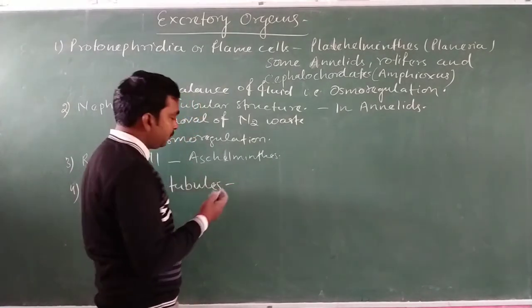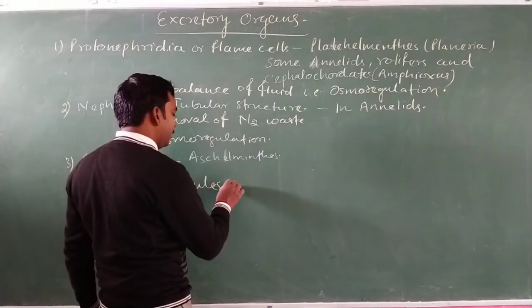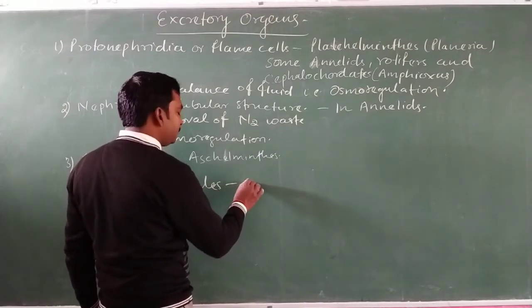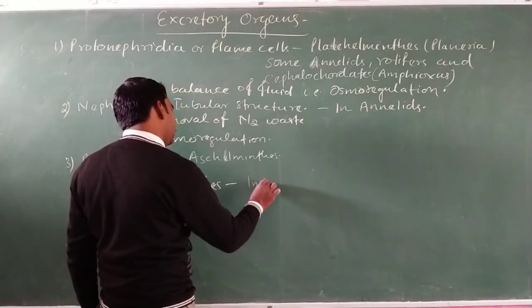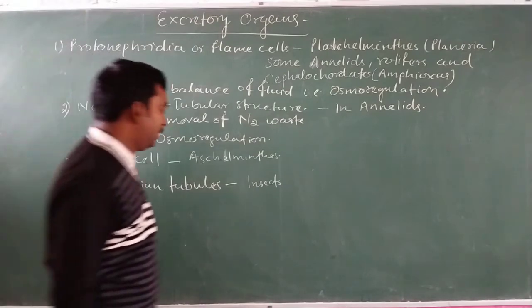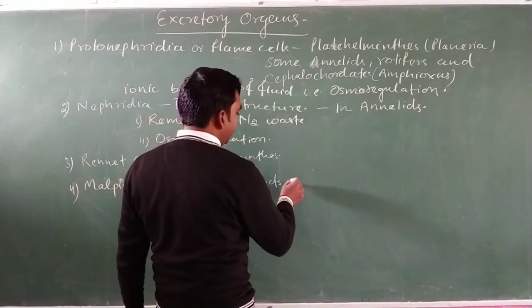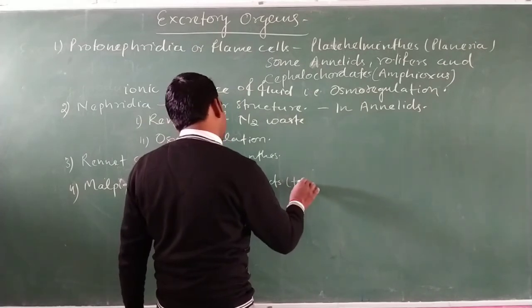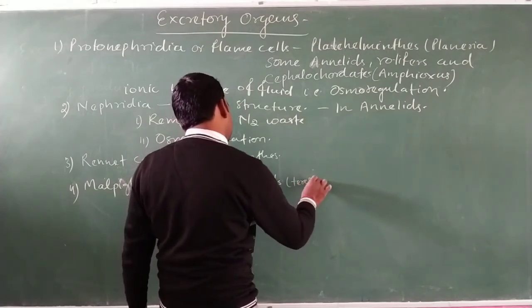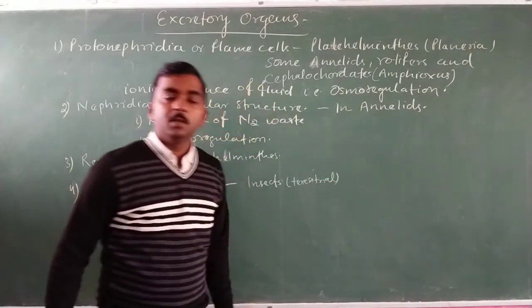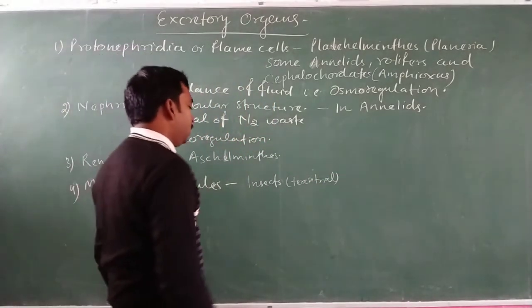This structure plays the same role or function as the previous structures, and it is found in insects. Most insects, which are arthropods, carry Malpighian tubules, especially terrestrial insects.